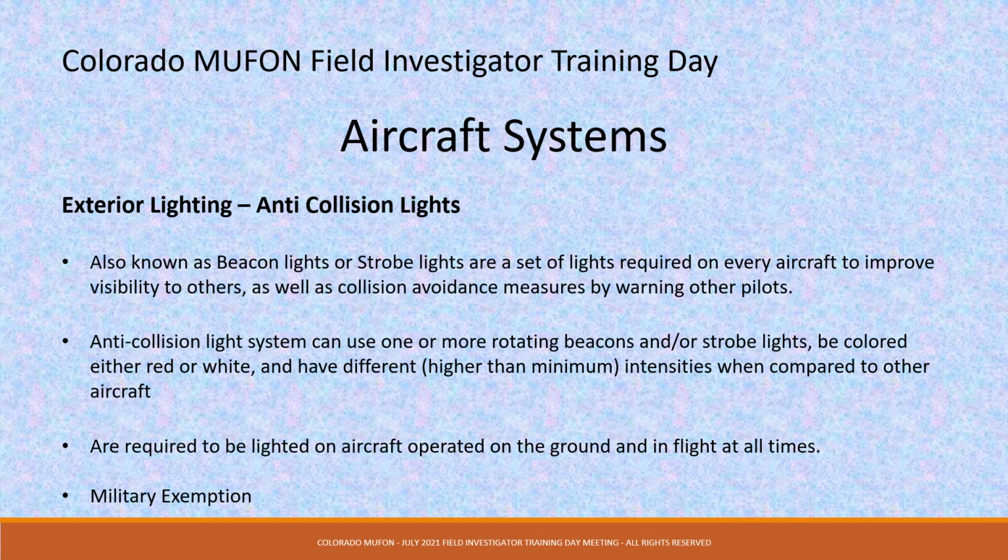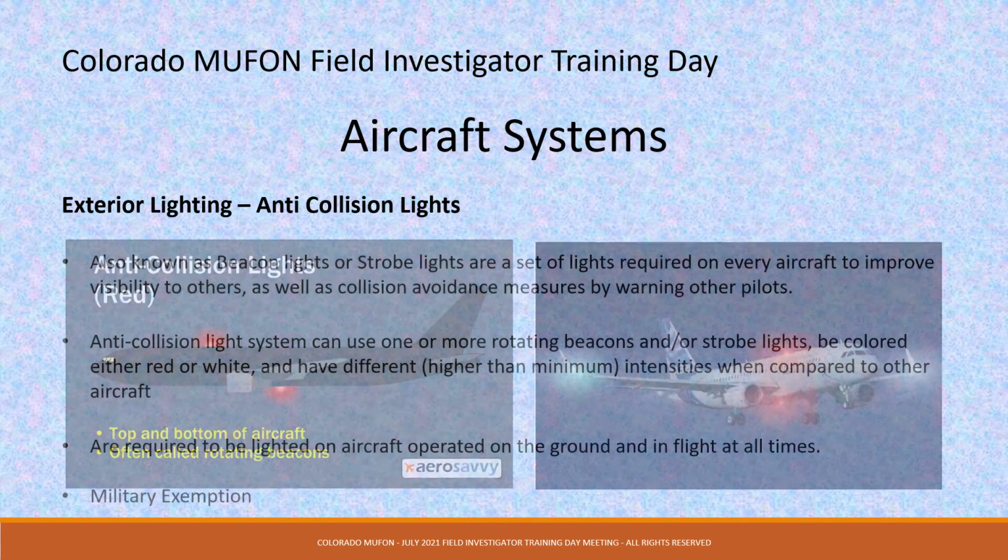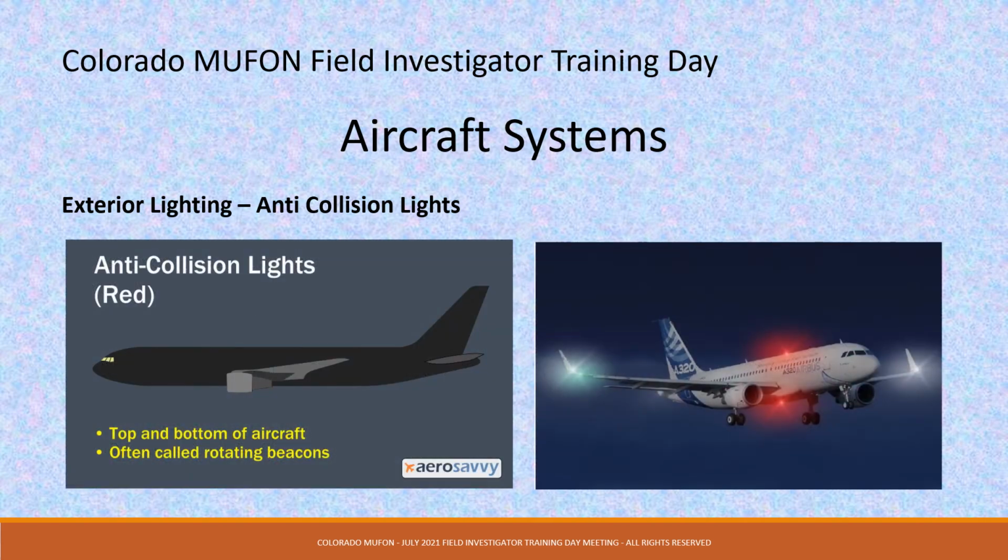Anti-collision light systems can be one or more rotating beacons and/or strobe lights, be colored either red or white, and have different, higher than minimum, intensities when compared to other aircraft. They are required to be lighted on aircraft operated on the ground and in flight at all times. And there is a military exemption for these. Here are a couple of examples of anti-collision lights.